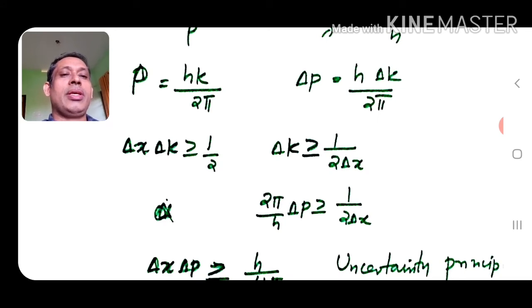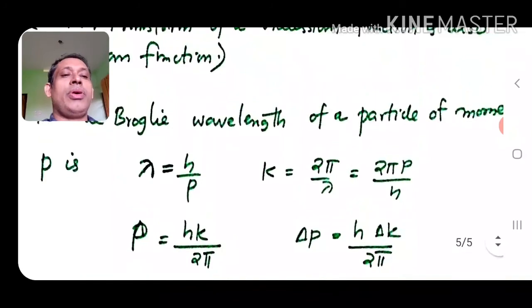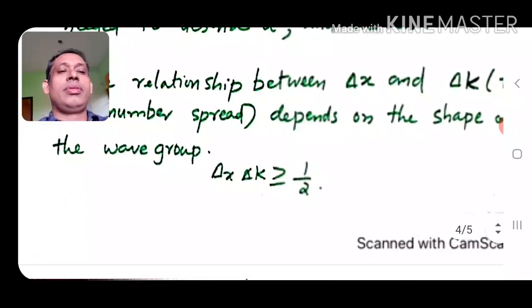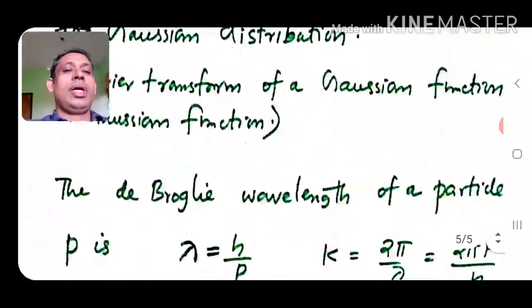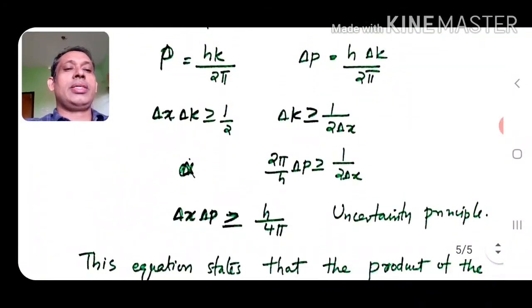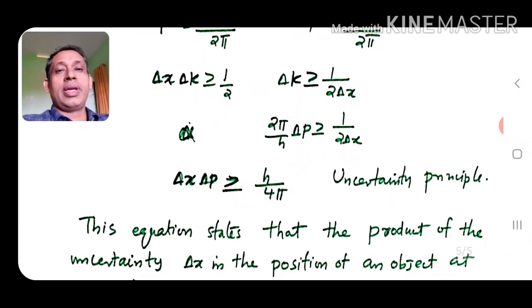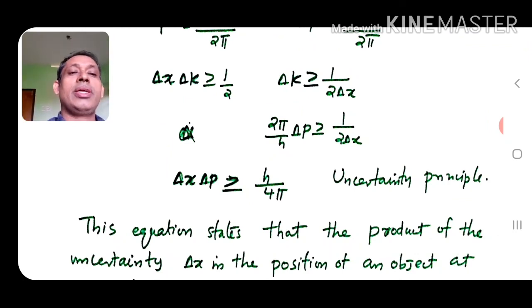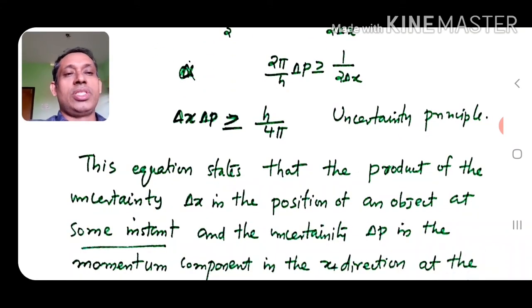Here we are taking delta k as 2 pi delta p over h, as given here. So as we substitute, we get delta x delta p greater than or equal to h by 4 pi, which is the uncertainty principle.